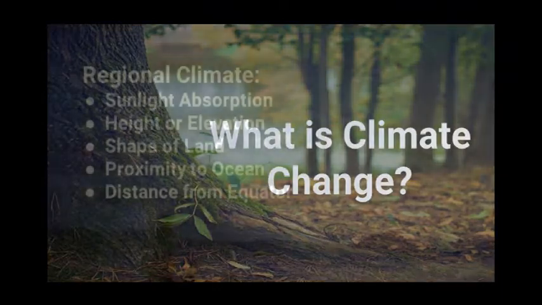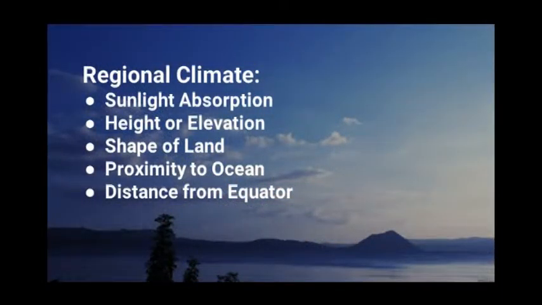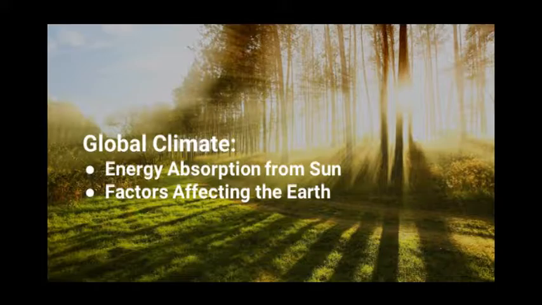A region's climate is based on several factors that include the amount of sunlight it receives, the height above sea level, the shape of the land, and the distance from the equator. Global climate depends on the amount of energy received from the sun and the amount of energy that is trapped in the system. These amounts are different for different planets.